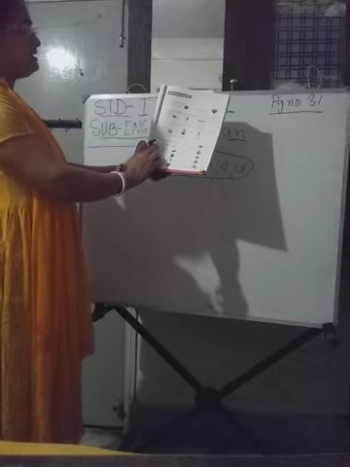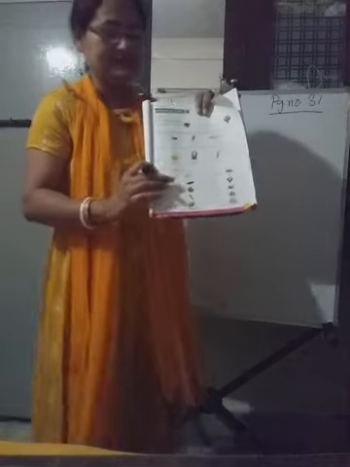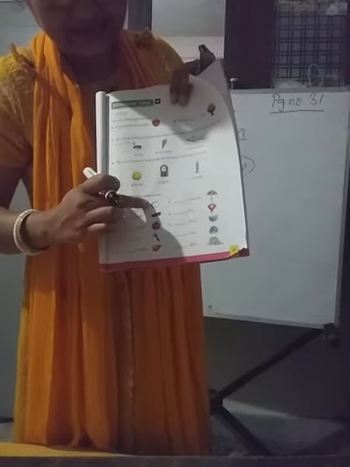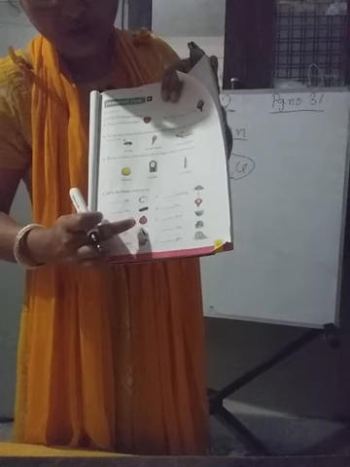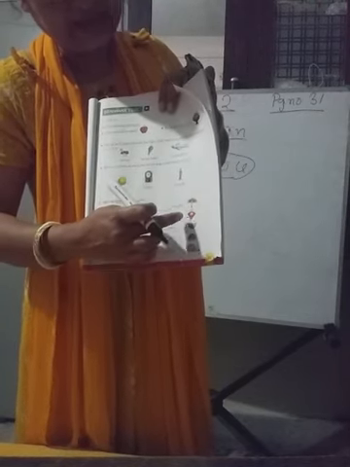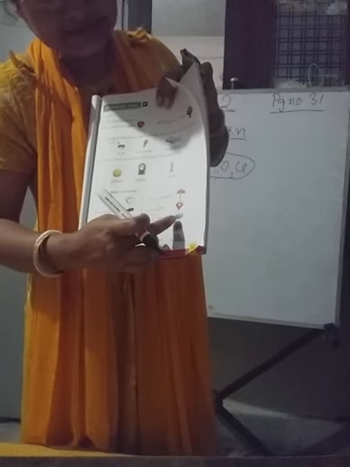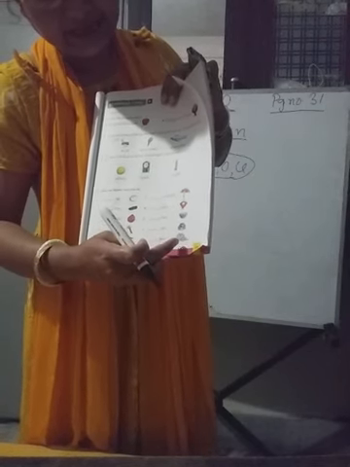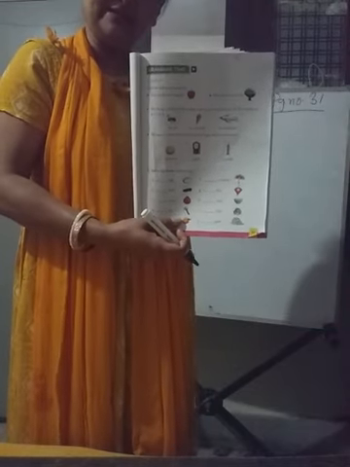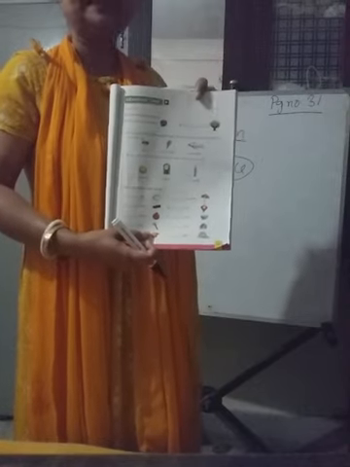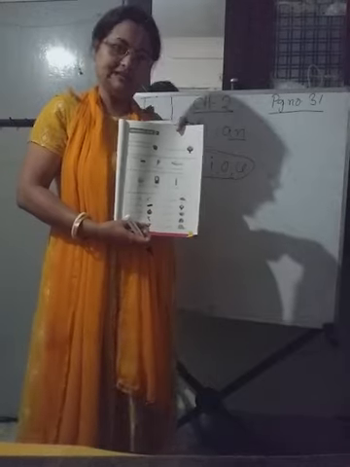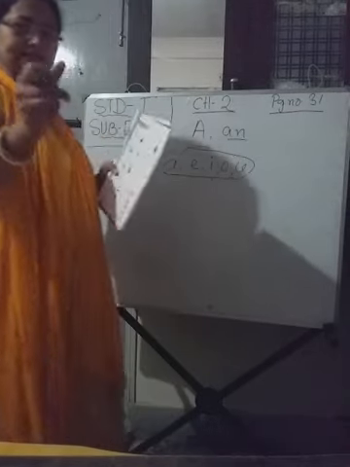You can see the pictures. Few pictures are given here. See these pictures. This is egg, shoe, onion, axe, orange, umbrella, kite. This is a bowl. Then this is cake, and this is igloo. Now we have to put A or AN, and for that we have to see whether the word begins with a vowel sound or a consonant sound. Okay, so let us start.